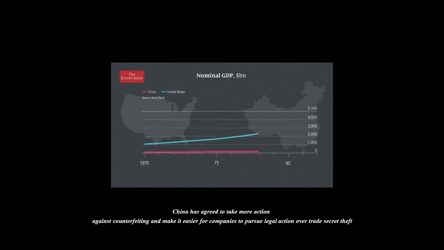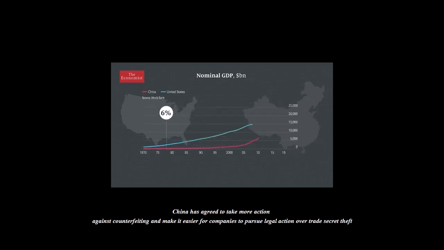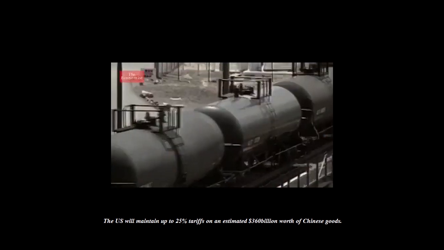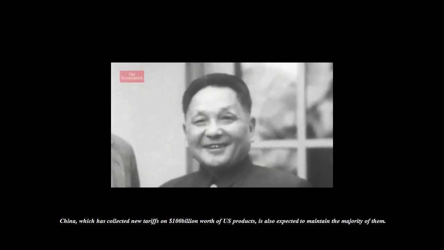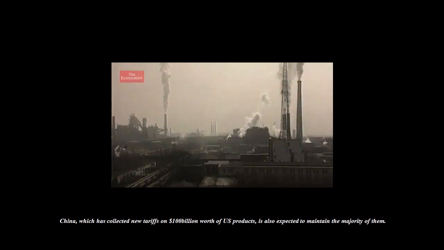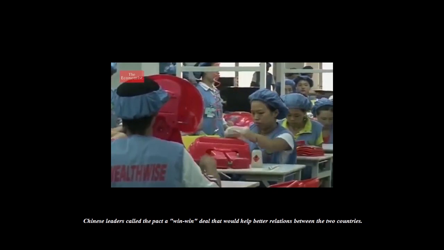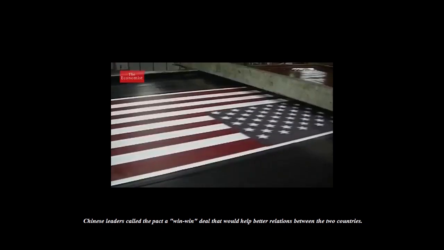Second, China has agreed to take more action against counterfeiting and make it easier for companies to pursue legal action over trade secret theft. Third, the US will maintain up to 25% tariffs on an estimated $360 billion worth of Chinese goods. China, which has collected new tariffs on $100 billion worth of US products, is also expected to maintain the majority of them. The Chinese leader called the pact a win-win deal that would help improve relations between the two countries.